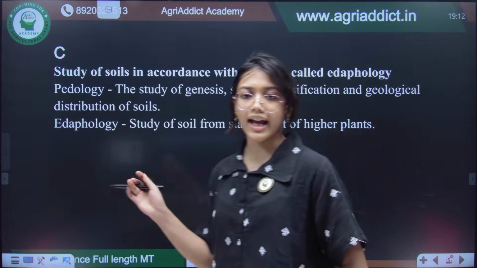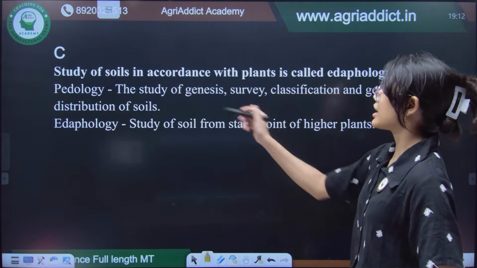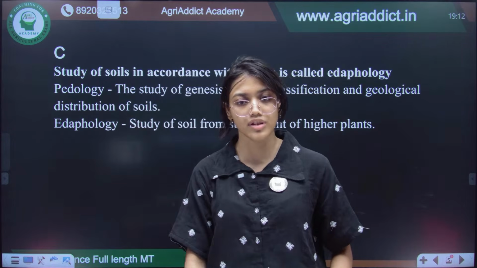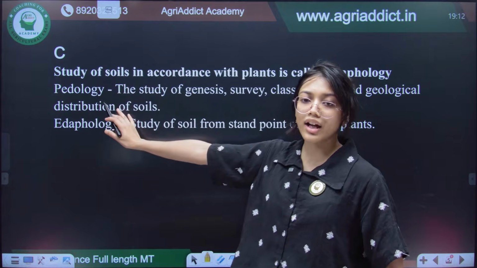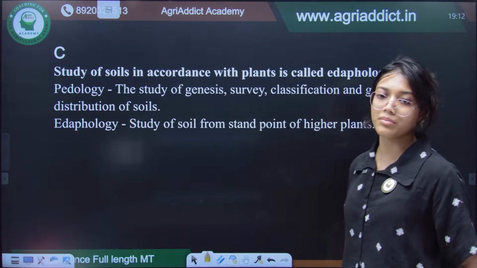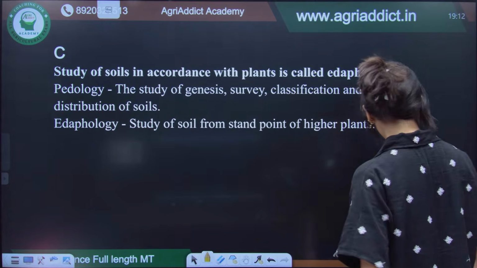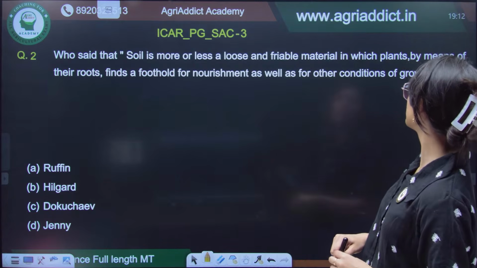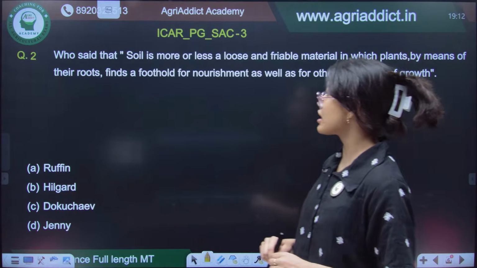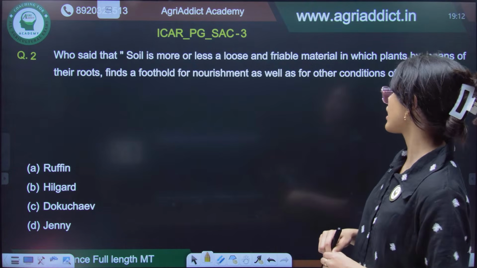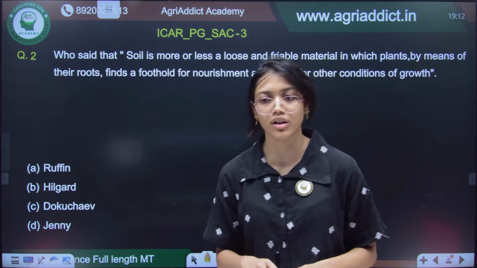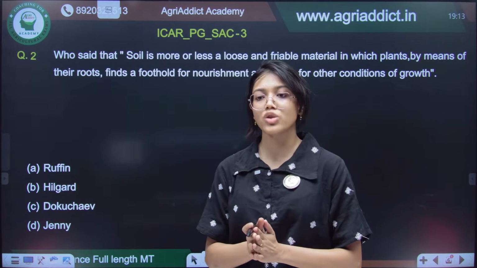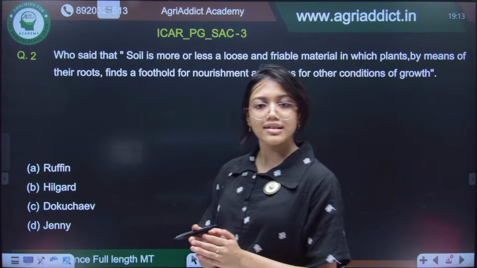So this is the explanation given over here, that pedology is the study of genesis, survey, classification and geological distribution of the soil. All these things are together covered in pedology, and edaphology is from the standpoint of higher plants. Okay. Next, who said that soil is more or less a loose and friable material in which plants by means of their roots find a foothold for nourishment as well as for other conditions of the growth? So these, the names of the scientists along with what definition they gave, you have to remember it. So what will be the answer?